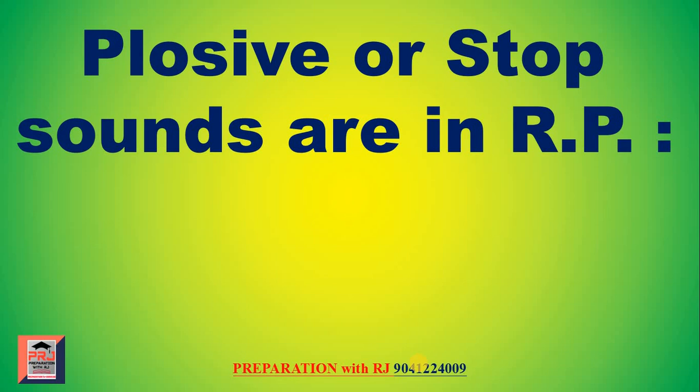How many plosive or stop sounds are in RP? The answer is 6: P, B, T, D, K, G. These 6 sounds are plosive sounds in RP. We also call plosive sounds stops. Another name for plosive sounds is stop.